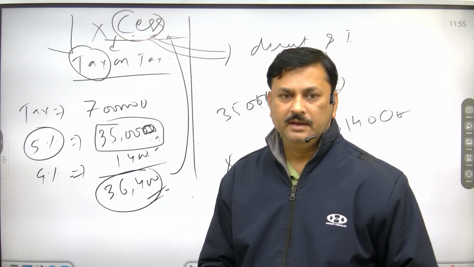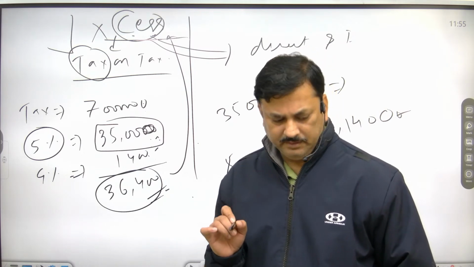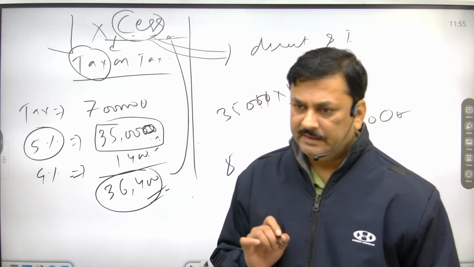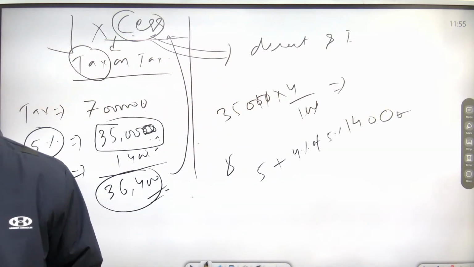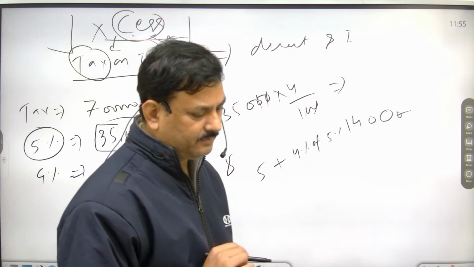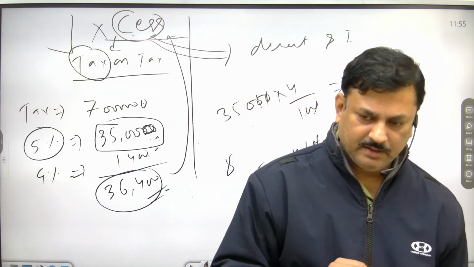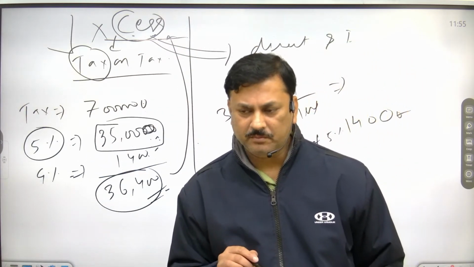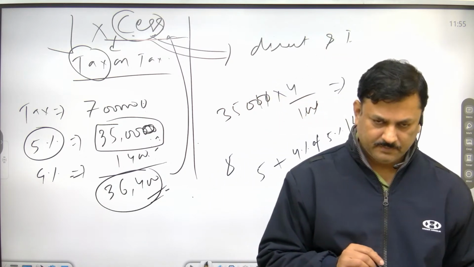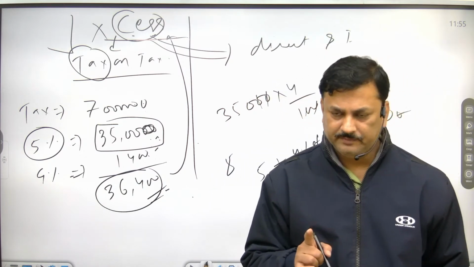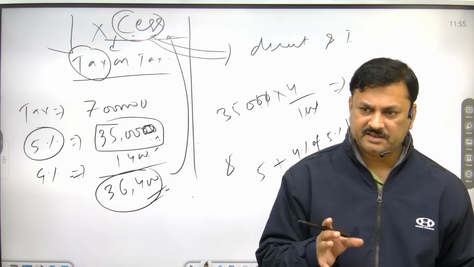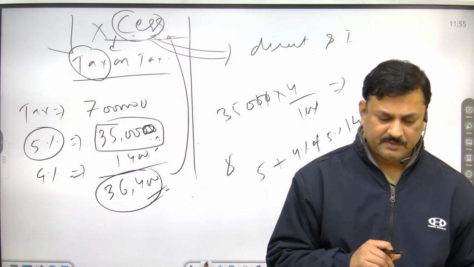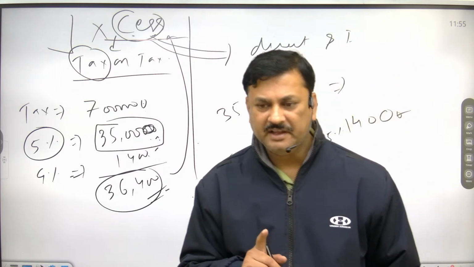Okay, and next point: the cess is imposed by the central government, and the tax collected from this cess is not a part of the divisible pool.